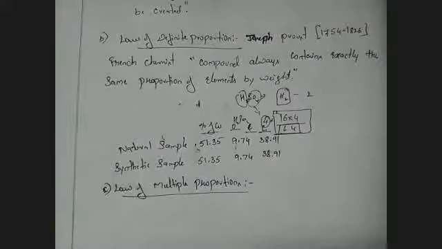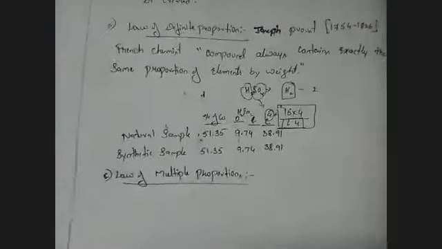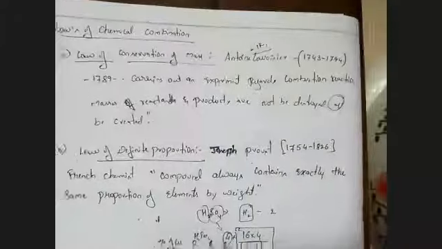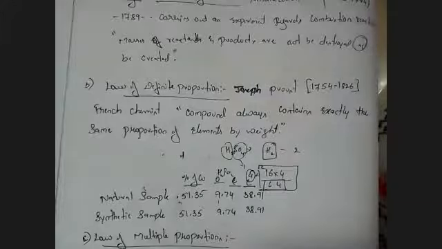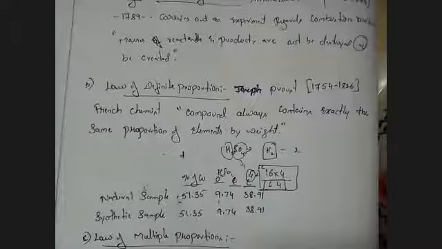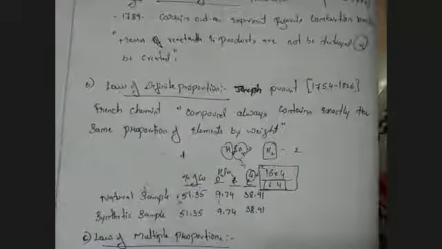Can you say one more time? Okay, let's see. Carbon 9.74. So what he told means the mass of an atom or an element will remain the same in a compound.